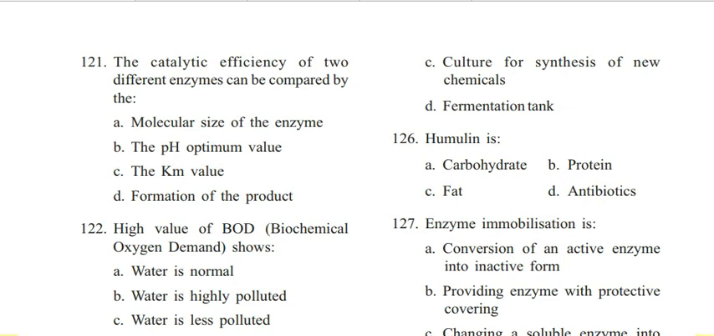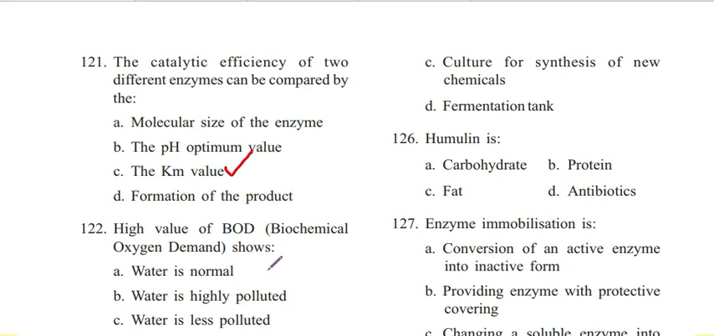The catalytic efficiency of two different enzymes can be compared by the molecular size of the enzyme, the pH optimum value, the Km value, formation of the product. Answer is C. The Km value. Km is known as Michaelis-Menten constant. It is the affinity of an enzyme for a substrate.